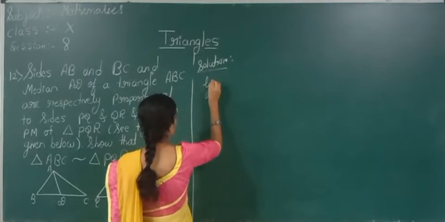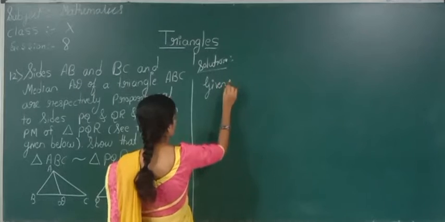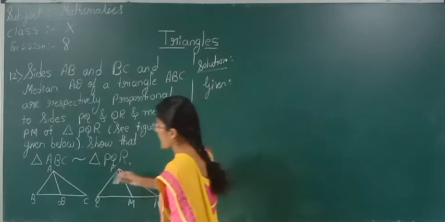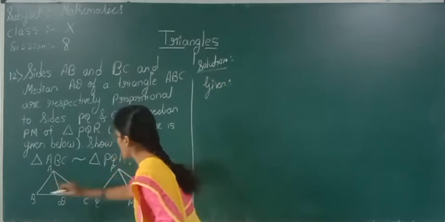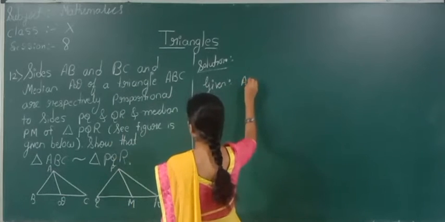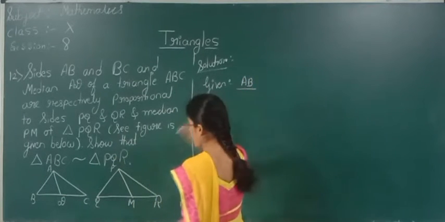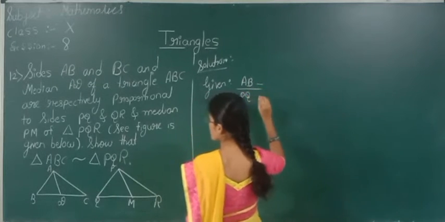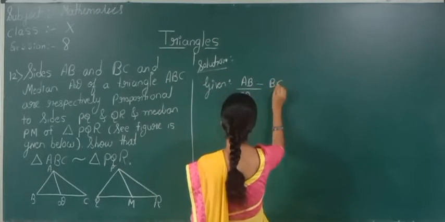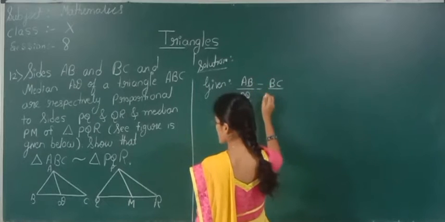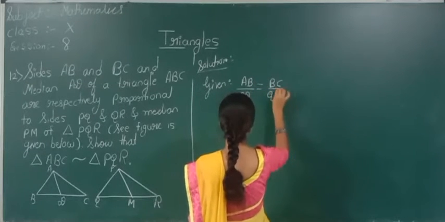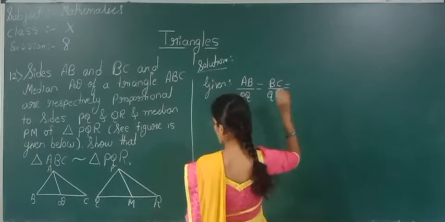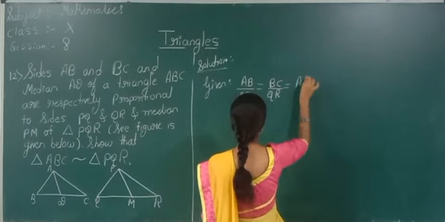Given: we will write what is the given thing in this problem. They have given side AB by PQ is equal to BC by QR is equal to AD by PM.